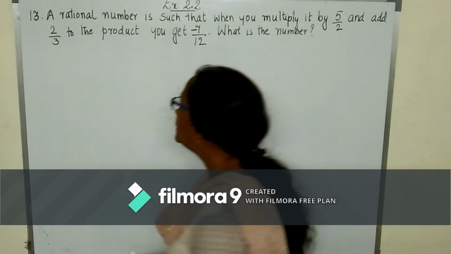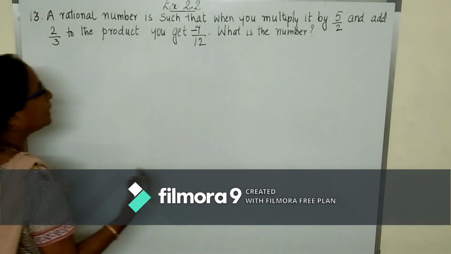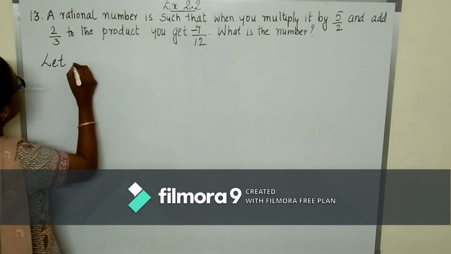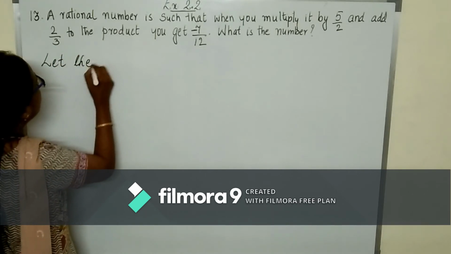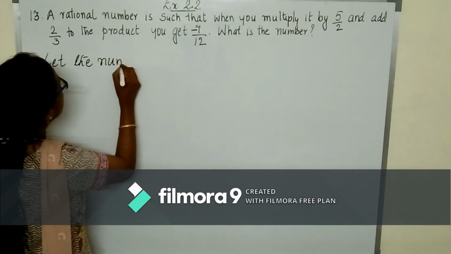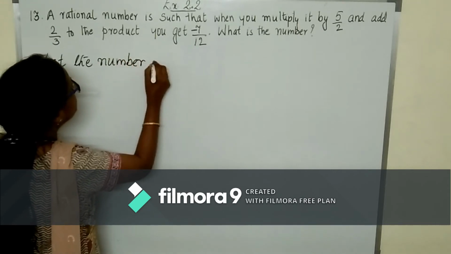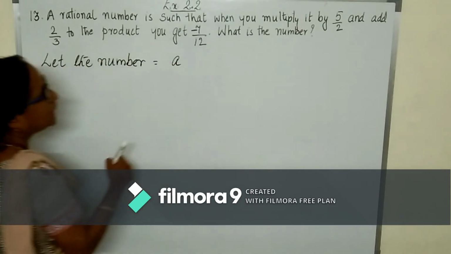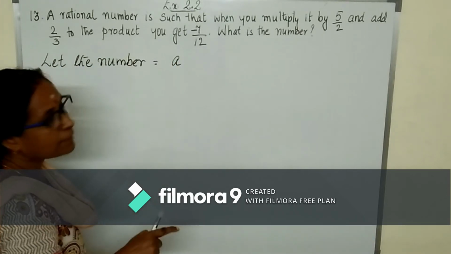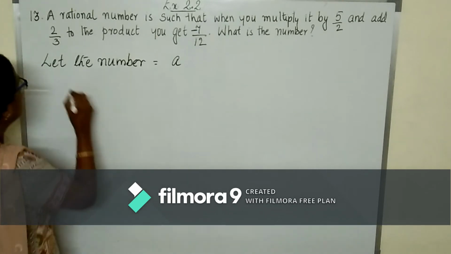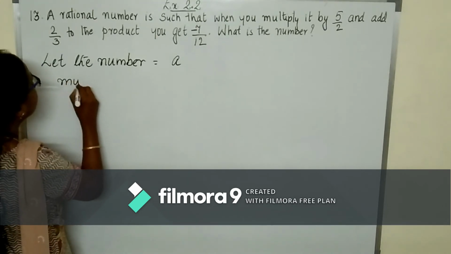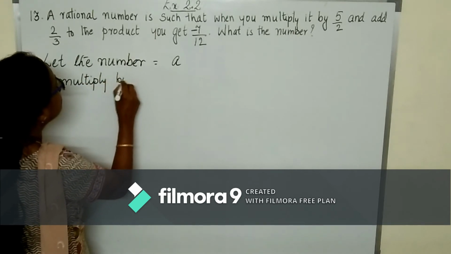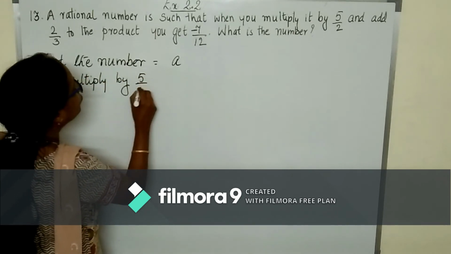So, let the number be any variable, let the number be equal to A. Now, what is given? When you multiply it by 5 by 2.